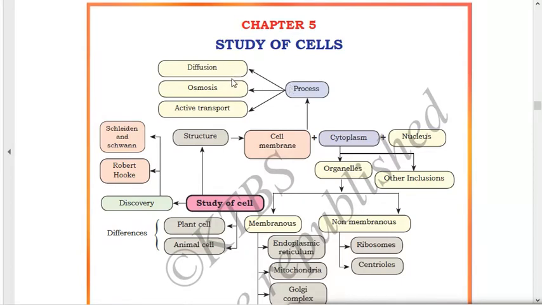After that, we'll read about the three processes which occur inside the cell. First one is diffusion, second is osmosis, and the third one is active transport. We'll read about these processes in detail in this chapter. Now, about the two types of cells we'll read in this chapter: plant cell and animal cell. This is a very important section. Generally questions are asked from the diagram of the plant cell and animal cell, and one more question you can get in your exam: write the differences between the plant cell and the animal cell. So these are very important parts of this chapter. You should understand this chapter nicely so that it will be easy for you to read it again in class 9th. So let's start with this chapter.